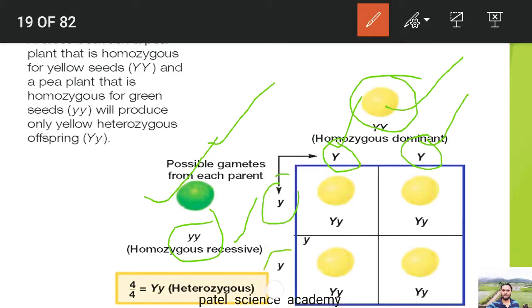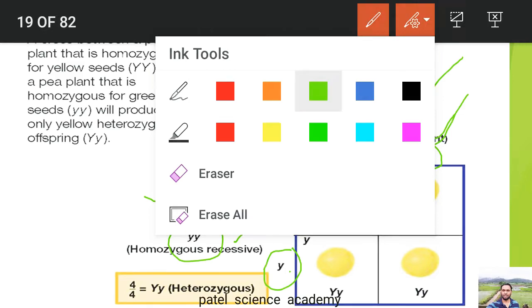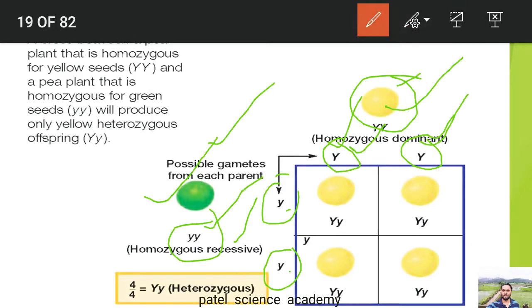The possible gametes will be small y. So there are two gametes, small y from these parents, capital Y from this parent. So dear students, what will happen if this capital Y fuses with this small y? Then it will produce capital Y, small y, and the progeny will be yellow. Why is it yellow? Because of this Y gene, because it is dominant.